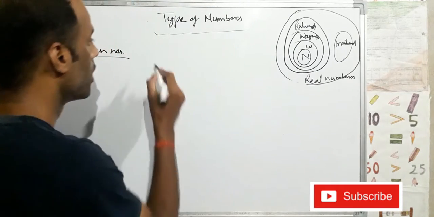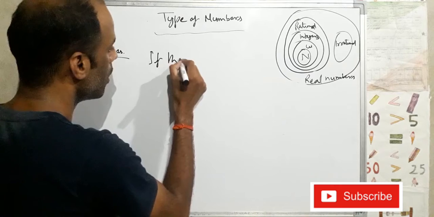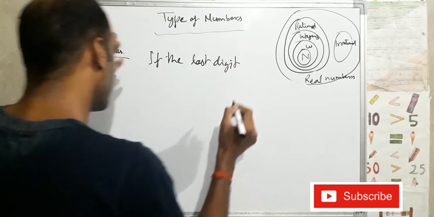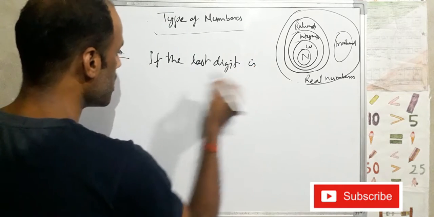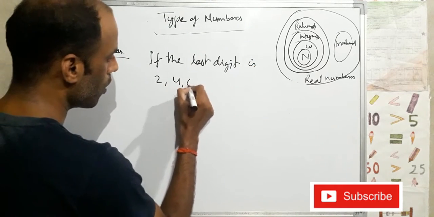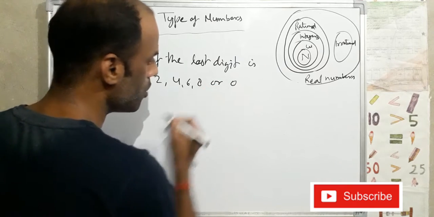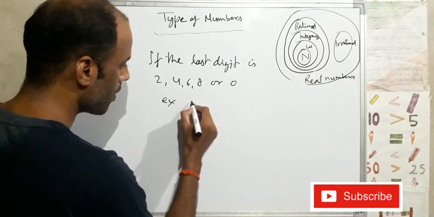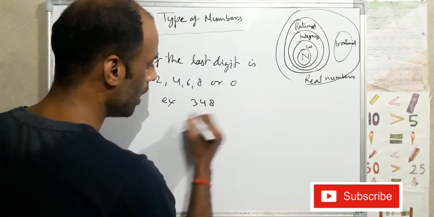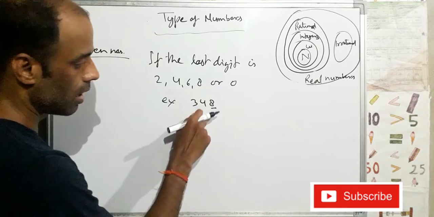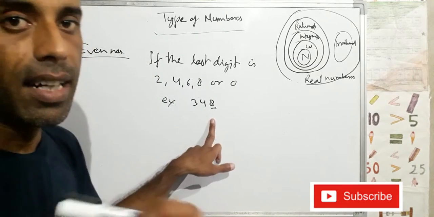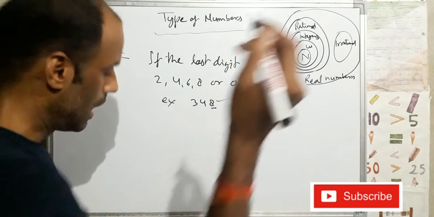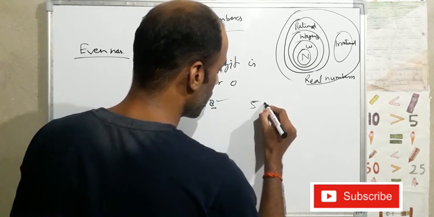That means if the last digit is 2, 4, 6, 8 or 0. Suppose example here 348. This is 8, and 8 is divisible by 2. That means this is even number. Next example is 506.